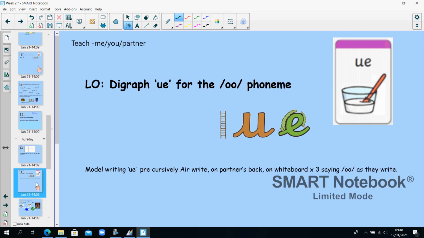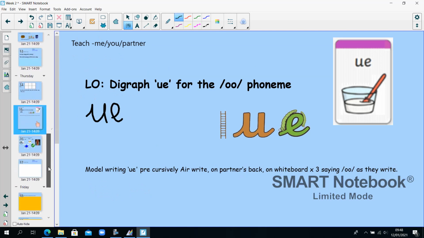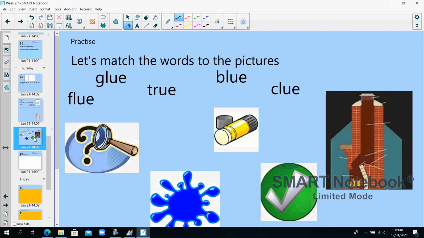Our digraph today, we're looking at UE again, but this time it's oo as in glue. So UE can make U and oo, like Q and glue. So U, E for oo today. Let's match the words we have here to the pictures on screen. Let's start with this one. G, l, oo, glue. Which picture shows glue? Yeah, this one.